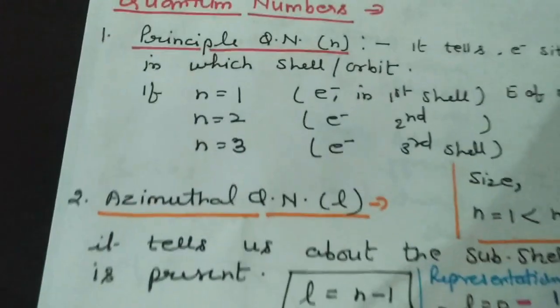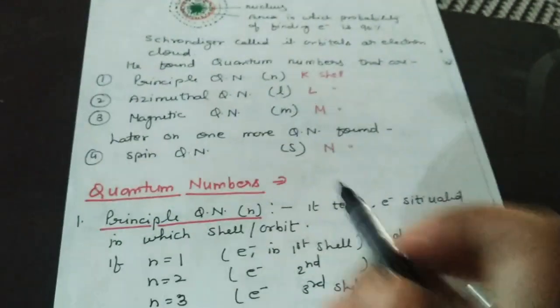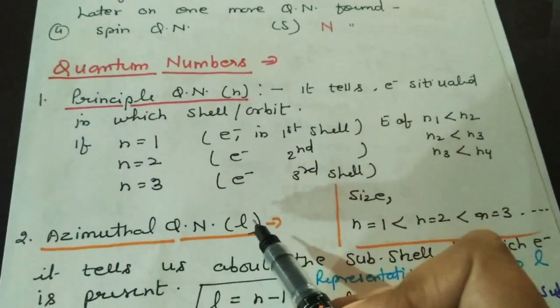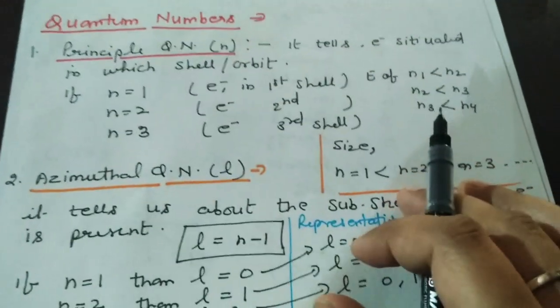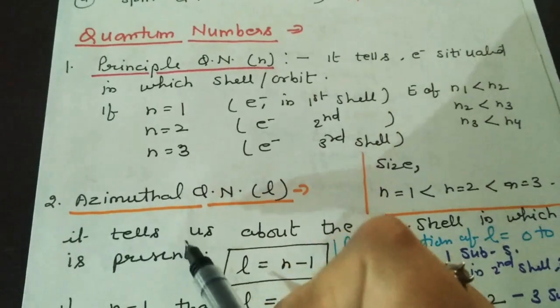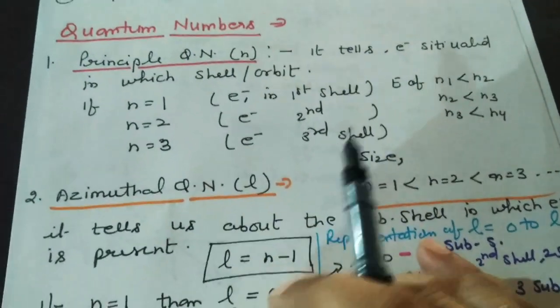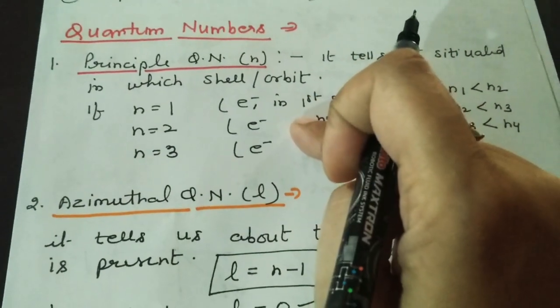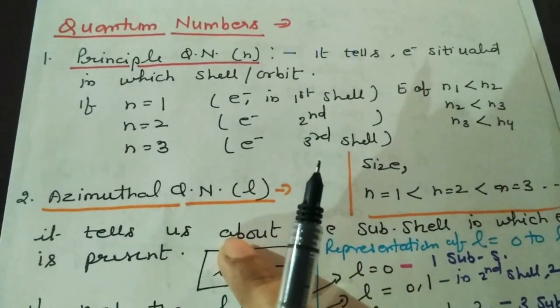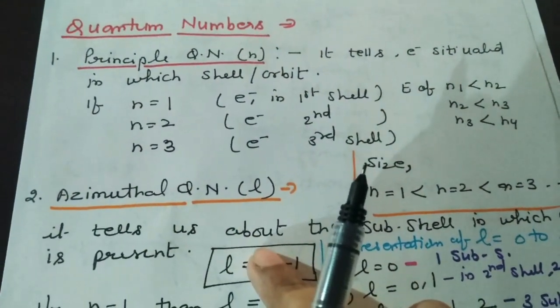Now we go to the next quantum number, the azimuthal quantum number, represented by l. This quantum number tells about the subshell in which the electron is present, and subshells are present inside the shell.